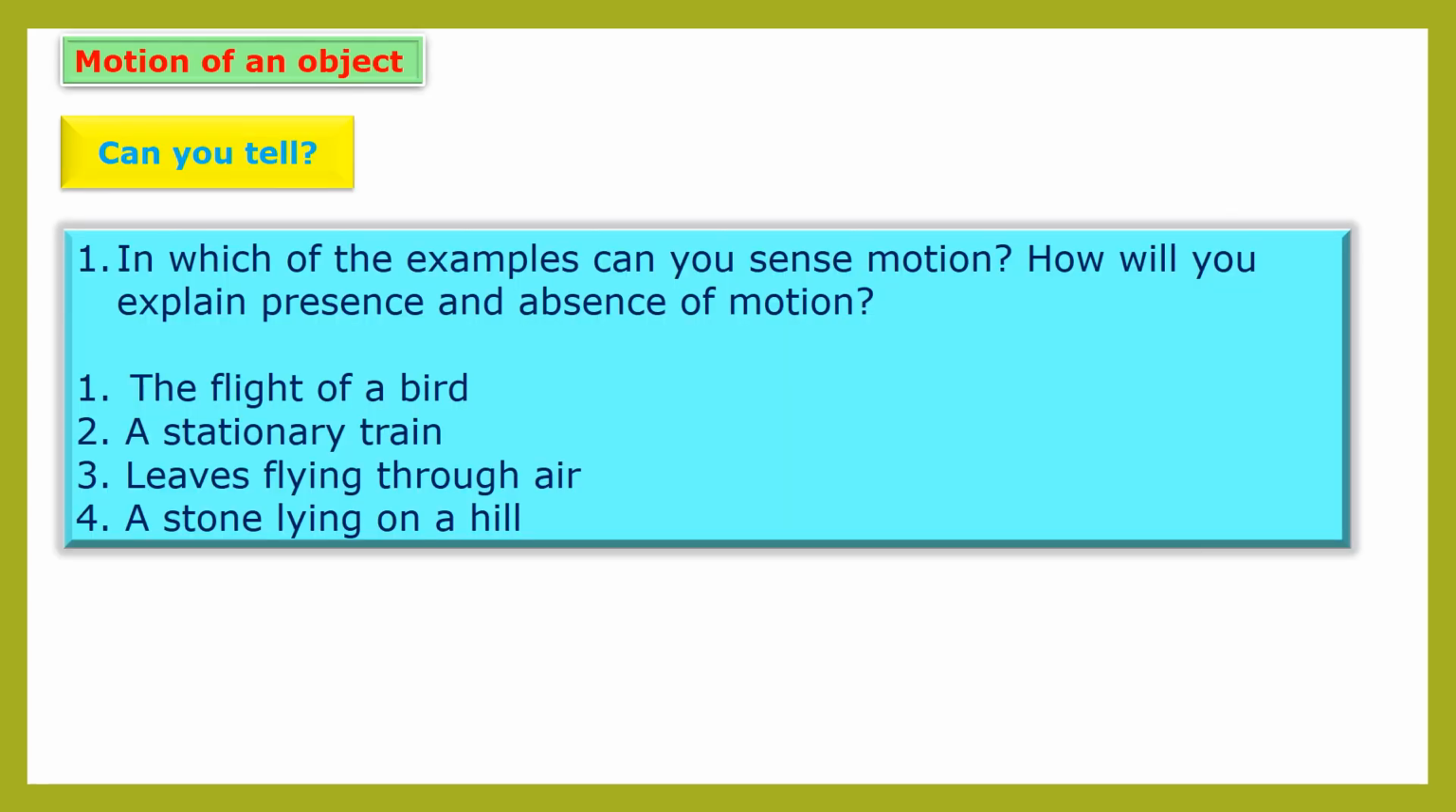Now children, let us see some question answers based on the previous standard, that is on the basis of the topic motion of an object. So can you tell in which of the examples you can sense motion? How will you explain presence and absence of motion? First example, the flight of a bird. Second example, a stationary train. Third example, leaves flying through air. And fourth example will be a stone lying on a hill.